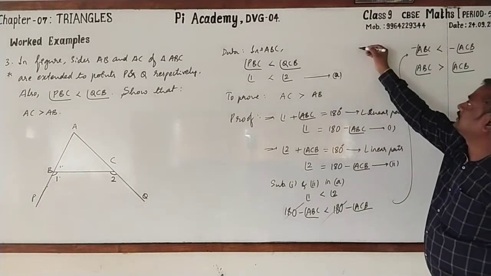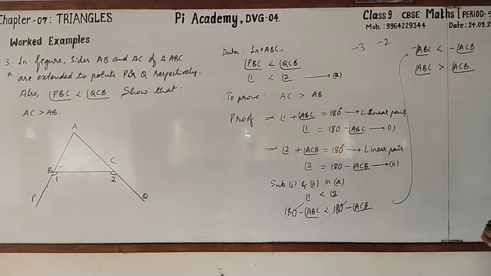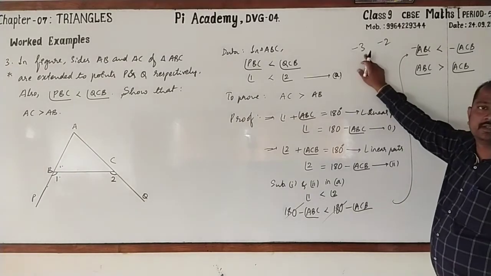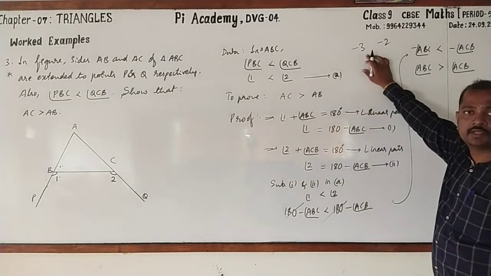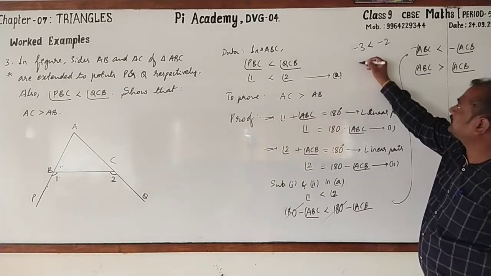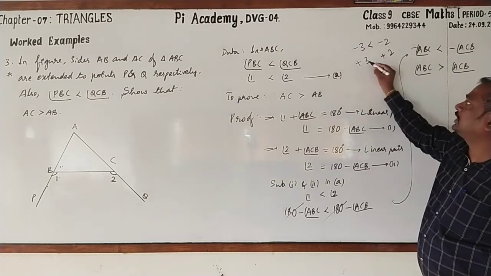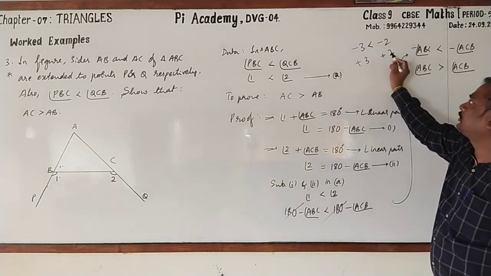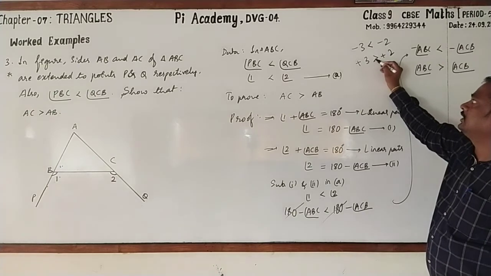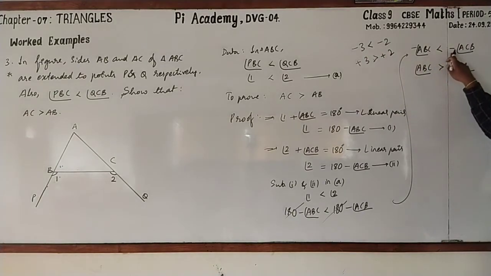Here, like this. See, we know minus 3 and minus 2. Whether minus 3 is less than minus 2 or greater than minus 2, it is less than. Make them plus 3 and plus 2. Now tell whether 3 is greater than 2 or less than 2. It is greater. So when the minus signs are cancelled, the lesser symbol is converted into the greater one.